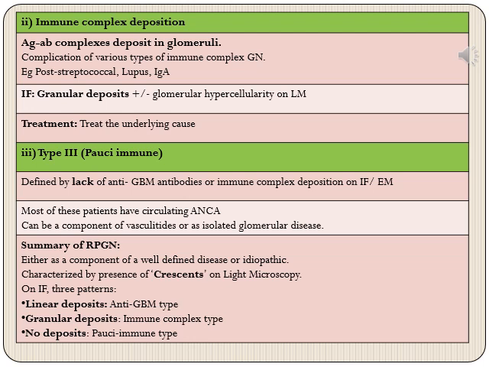These are linear deposits, where the deposits are seen along the length of the glomerular basement membrane, and if linear deposits are there, then it is called anti-GBM type. Or there can be granular deposits. If granular deposits are there, then it becomes immune complex type, and if no deposits or scarce deposits are seen on electron microscopy or immunofluorescence, then it becomes pauci-immune type. So these are the three subtypes of RPGN, and then there can be an idiopathic type where no underlying cause can be identified.